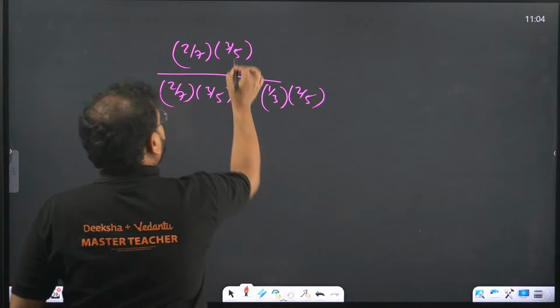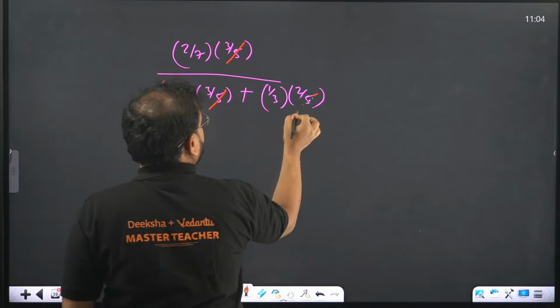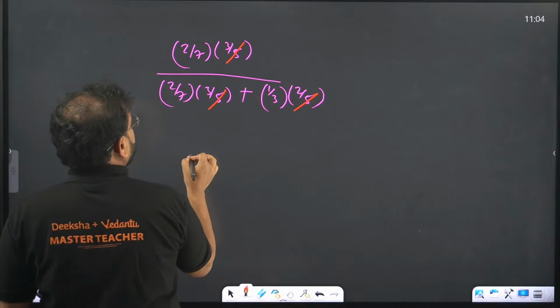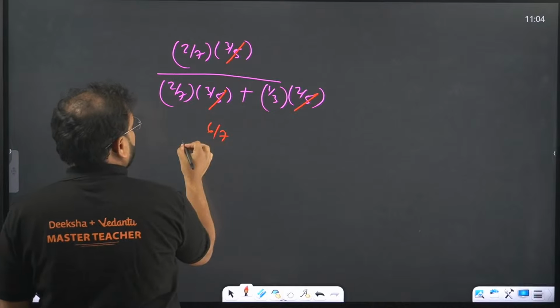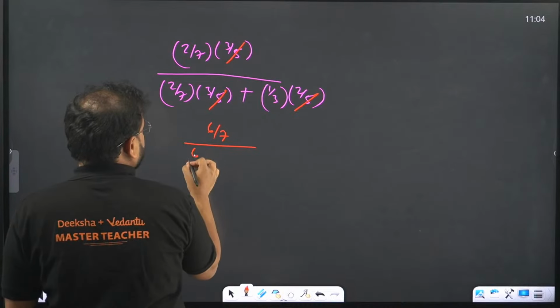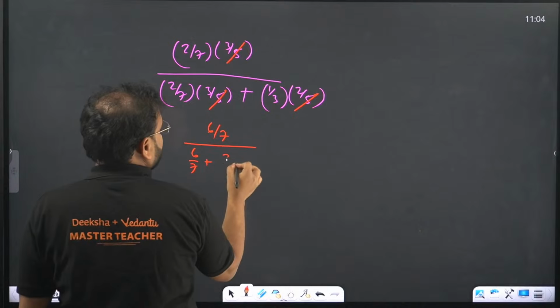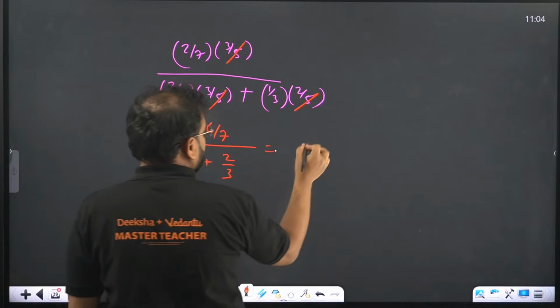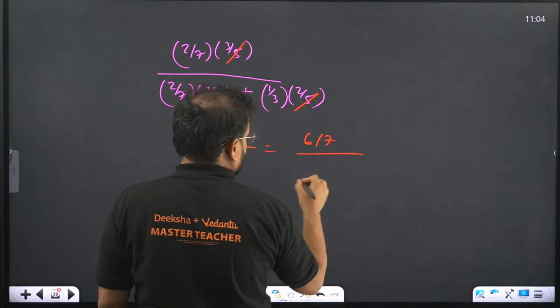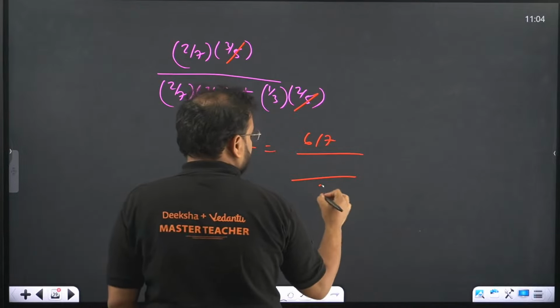This is cancelled. 5, 5 and 5. So what I'm left with over here is going to be 6 by 7 divided by 6 by 7 plus 2 by 3. Take the LCM now in the denominator side. So we have 6 by 7 as it is. Over here we'll have LCM as 21.